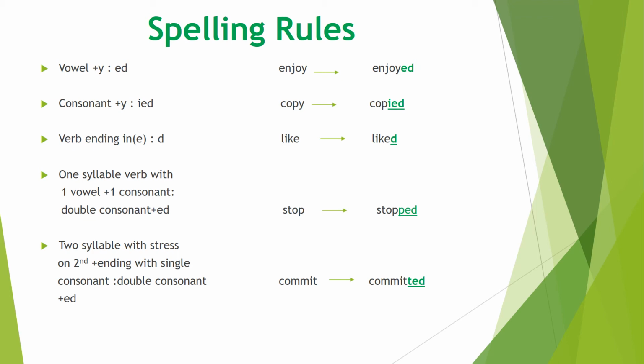That's why it is called a two syllable verb, and it has a stress on the second syllable. So when a two syllable verb has a stress on the second syllable, we have to double the last consonant and add ed for converting into past and past participle form. So commit is the base form, committed is the past form, and committed is the past participle form.